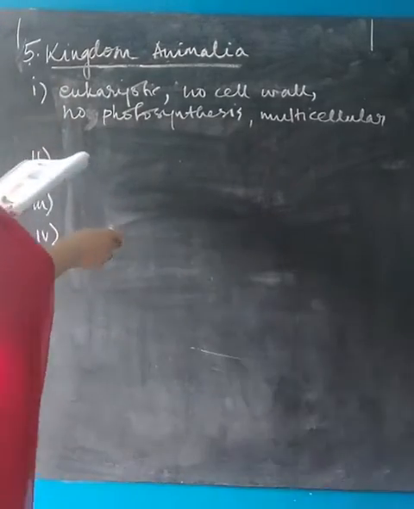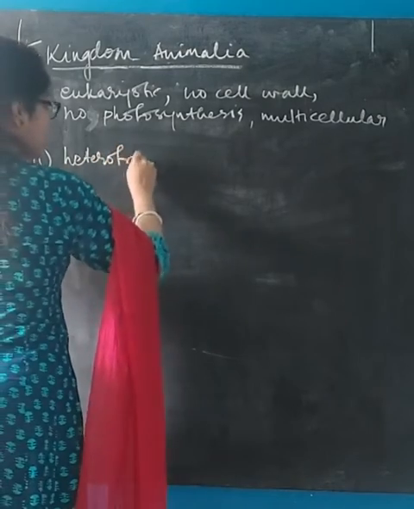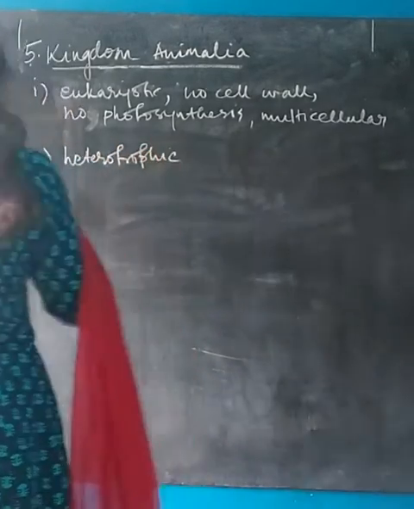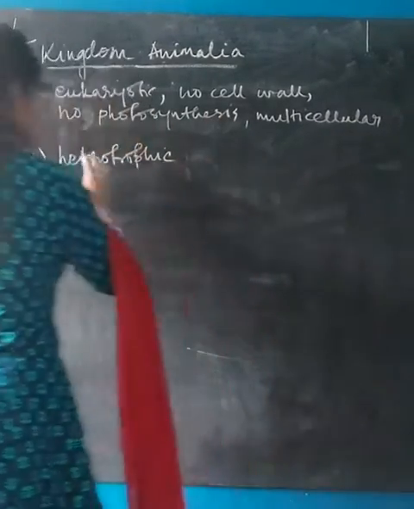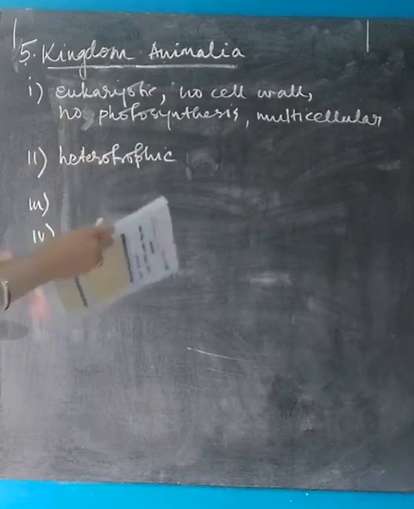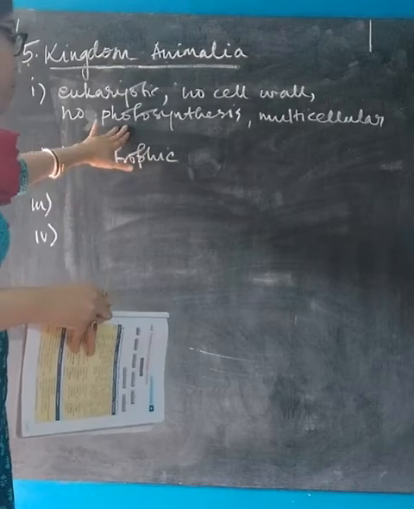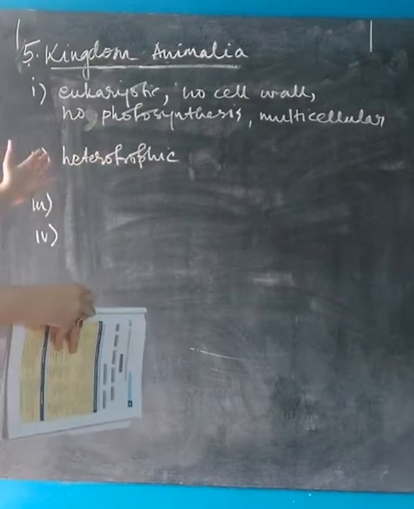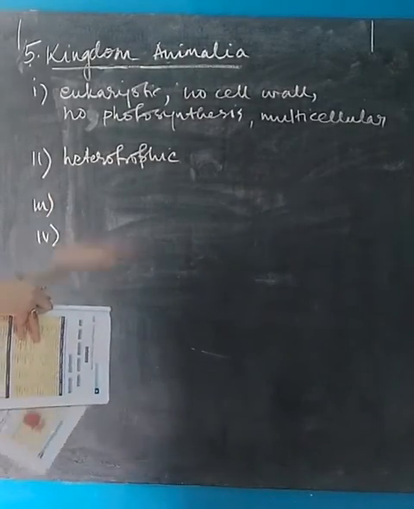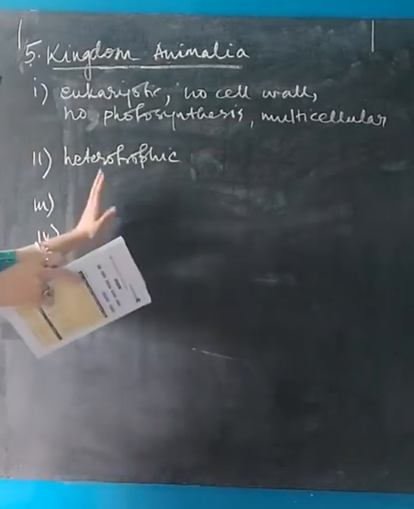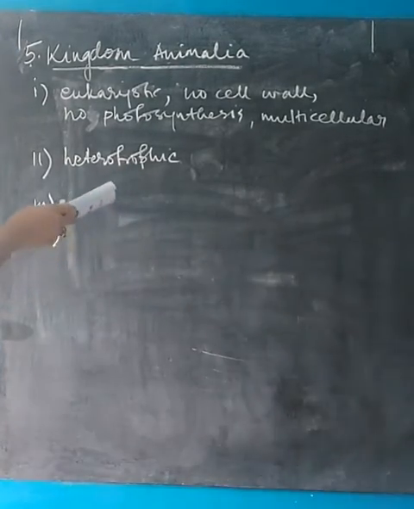Okay. Next point is mode of nutrition is heterotrophic. Mode of nutrition is heterotrophic, being holozoic or ingestive. You can just write that mode of nutrition is heterotrophic, that will be enough, because obviously animals do not have photosynthetic pigments, they do not perform photosynthesis, and they will have to depend on other organisms for their nutrition. Thus, they are heterotrophic organisms.